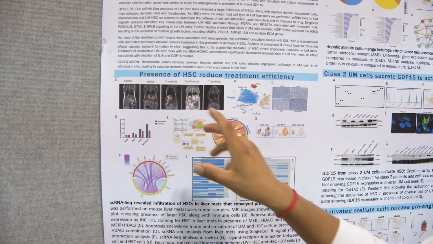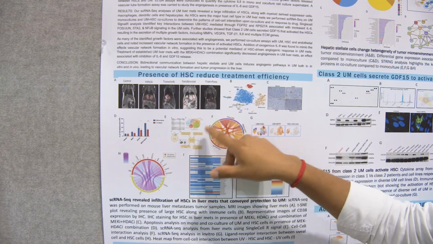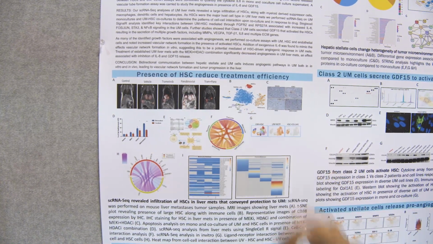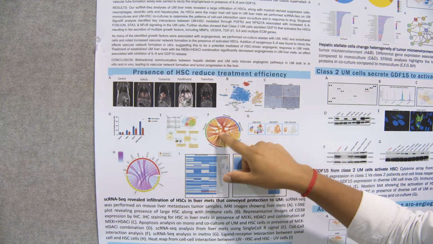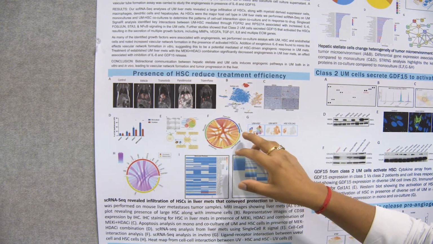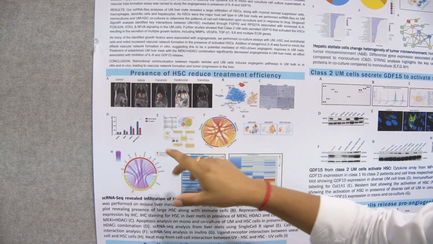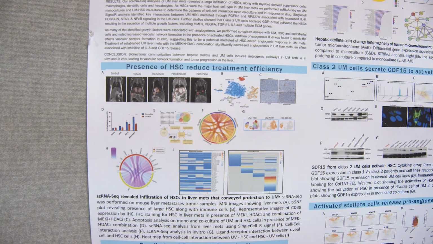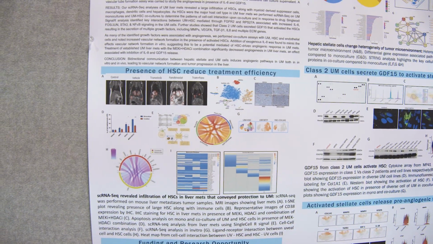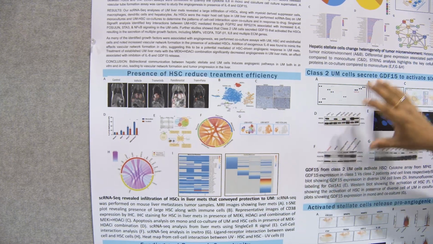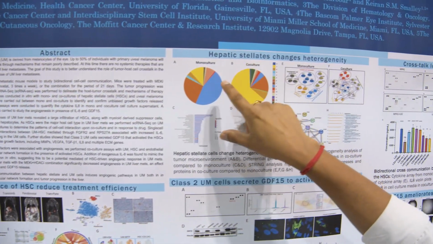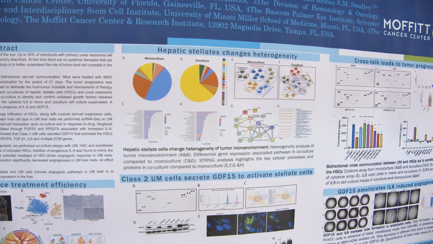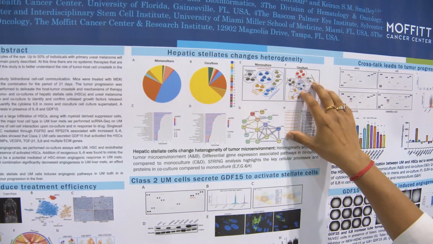To understand this, we did single cell RNA sequencing both in vivo and in vitro. In vivo, we can see an interaction between uveal melanoma and other fibroblast-like cells. Single cell RNA sequencing showed an interaction through FGF2 coming from melanocytes to the uveal cells that leads to cross communication. We saw changes in heterogeneity in the presence of hepatic stellate cells, moving more towards migration, invasion, metastasis and angiogenesis.